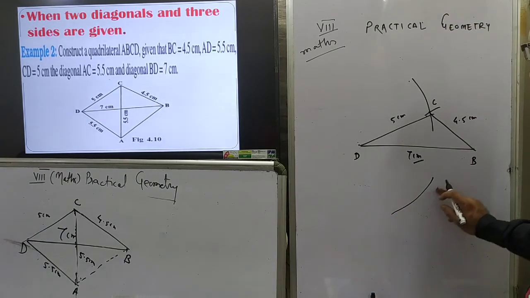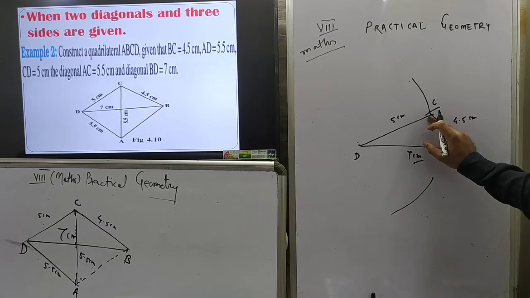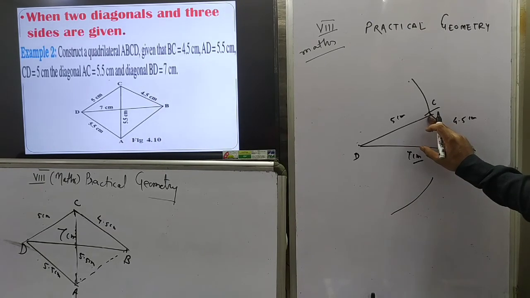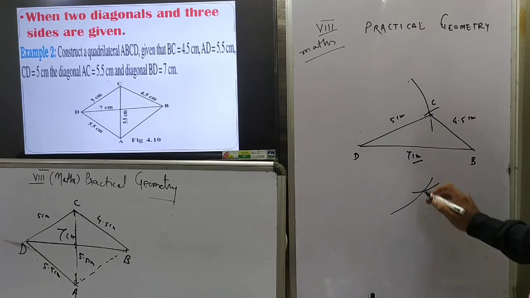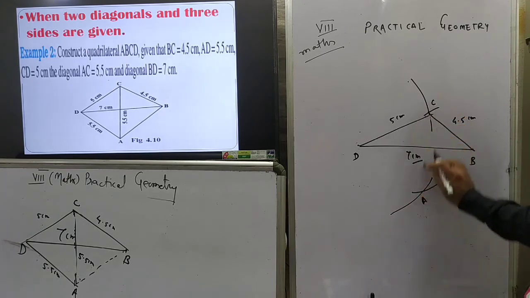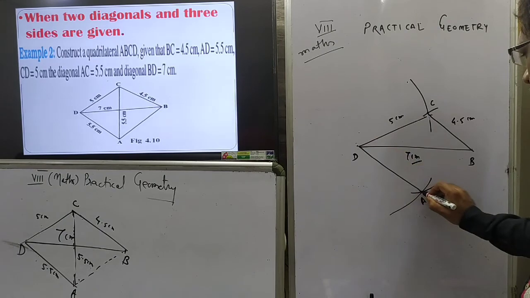On this arc there is point A, but this A is 5.5 centimeter away from C. So with the same distance, 5.5 centimeter in the rounder, put the metallic end at C and draw another arc intersecting each other at A. The distance between these two is 5.5 and this is also 5.5.